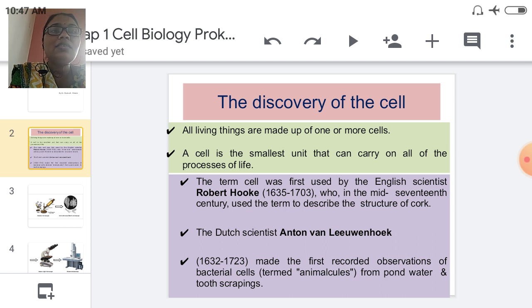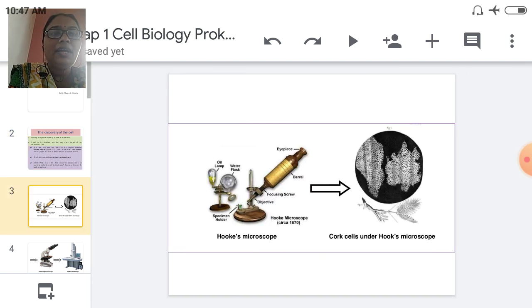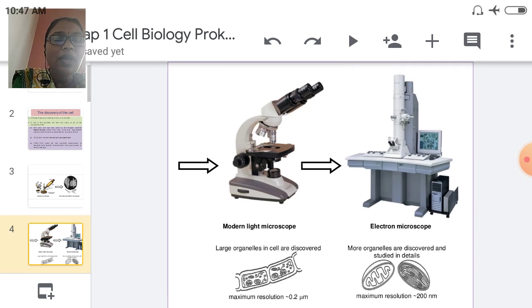Okay, and this term cell was firstly coined by the scientist Robert Hooke. After Robert Hooke, this diagram shows the microscope used to identify the cell, and this microscope was used by the scientist Hooke. Then this is the modern light microscope. Here we observe the cell under the light microscope, then under the electron microscope.